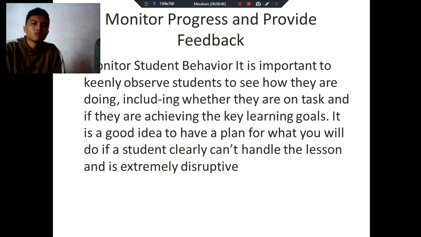And then monitor progress and provide feedback. Monitor student behavior. It is important to keenly observe students to see how they are doing, including whether they are on task and if they are achieving the key learning goals. It is a good idea to have a plan for what you will do if a student clearly can't handle the lesson and is extremely disruptive.